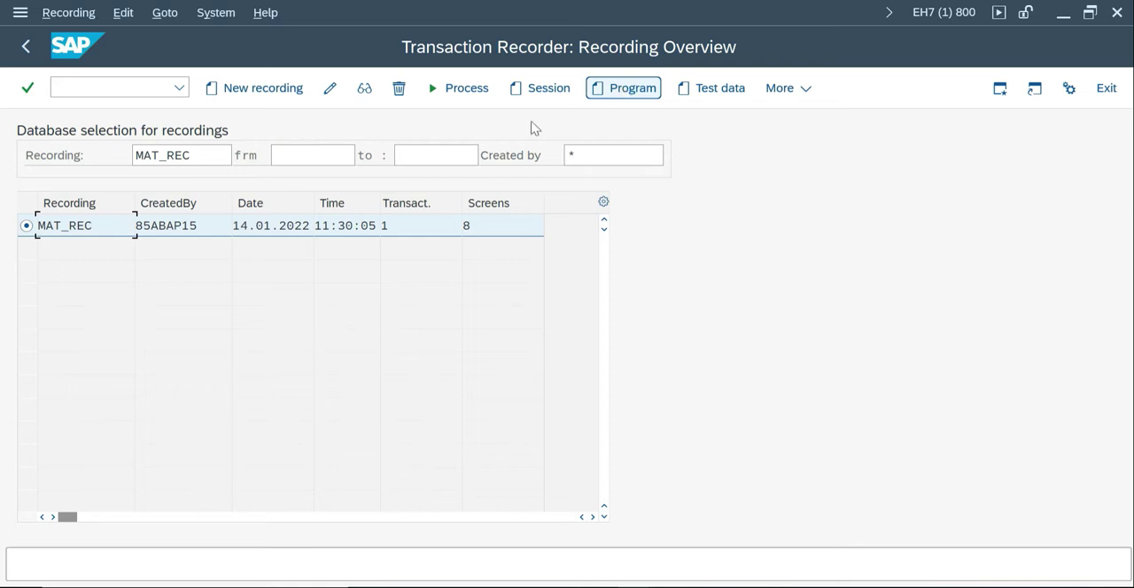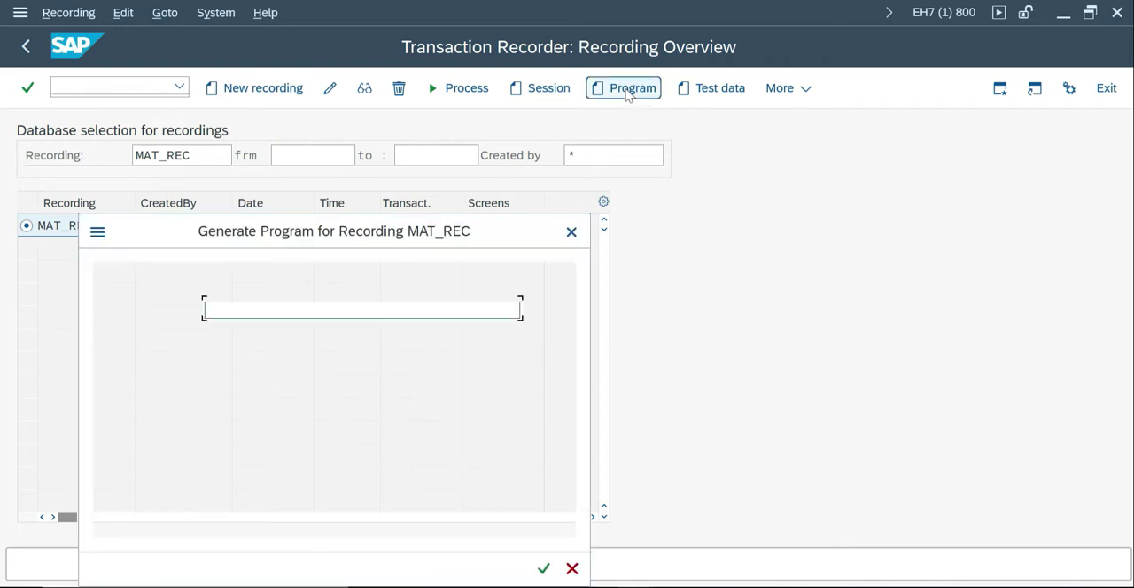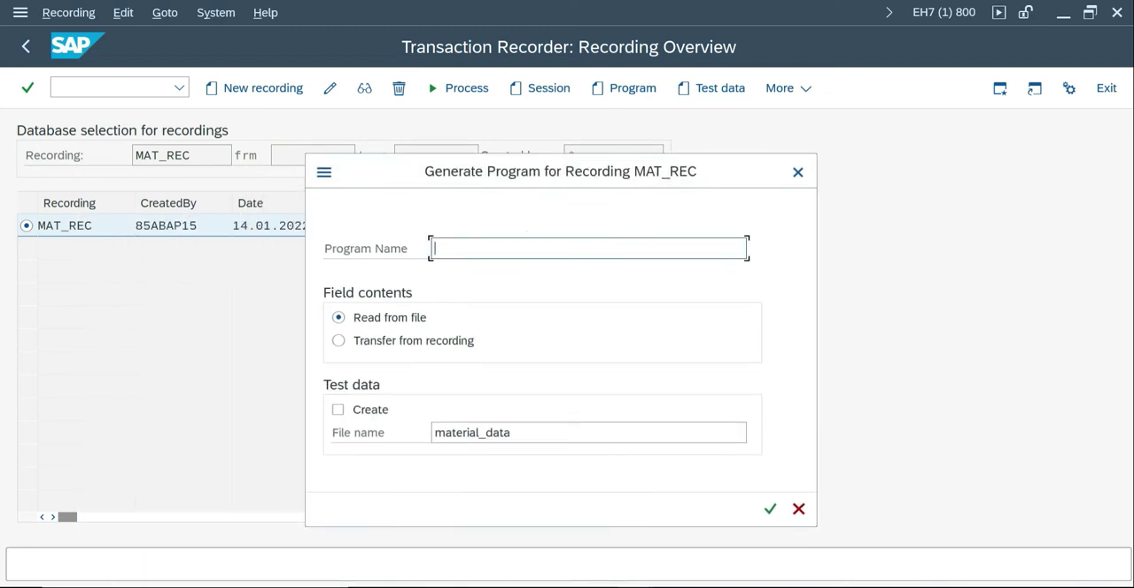That's why I prefer to create at least one or two programs manually. Click this create button. It will ask what the program name is. Here it starts with ZRY CGI MM01. The field contents are going to be read from a file. Do you want to create a test file?